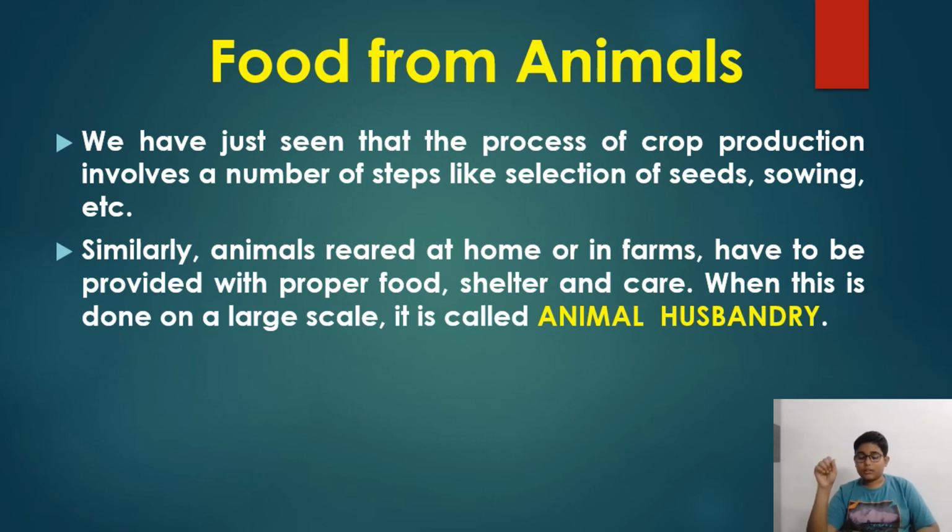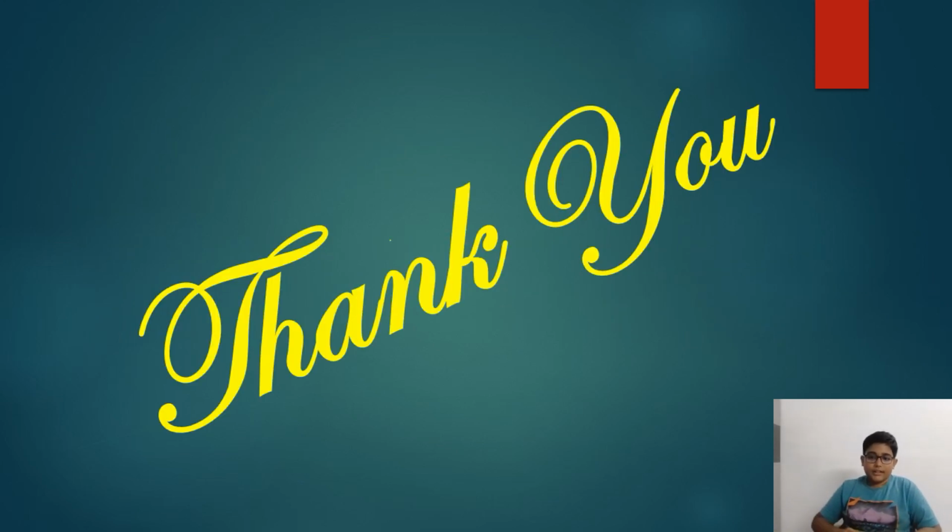Similarly, animals reared at home or in farms have to be provided with proper food, shelter, and care. When this is done on a large scale, it is known as animal husbandry. In the same way as plants, animals also have to be reared in farms or homes with proper food, shelter, and care. This is known as animal husbandry. So guys, this was the explanation of the full chapter of science, chapter 1, crop production and management.